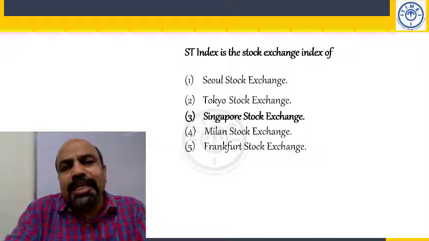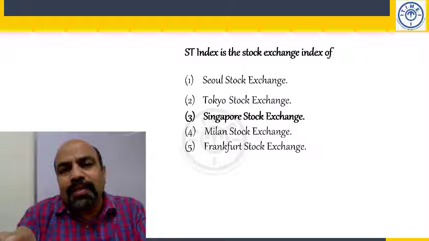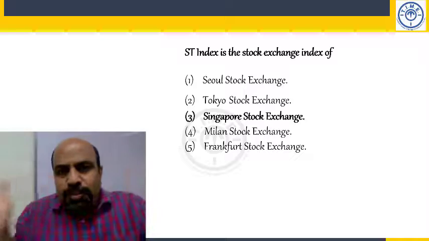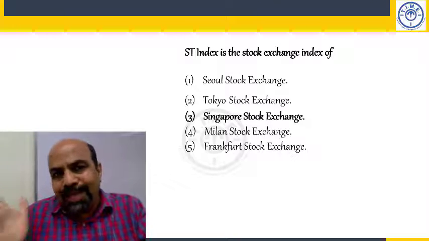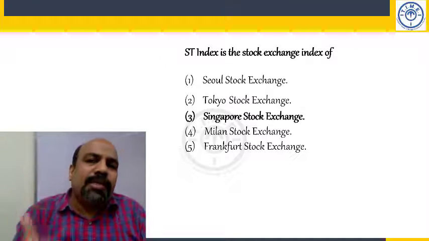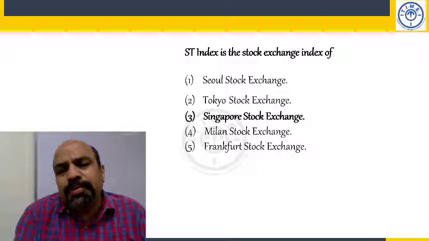ST is Straits Times. Strait means a narrow channel of water that separates two land bodies. Between India and Sri Lanka there is the Palk Strait, P-A-L-K. So you have a strait between Singapore and Malaysia. That's why it's called Straits. It's also the name of a newspaper.